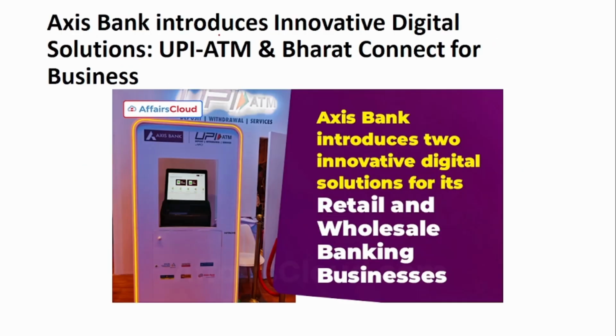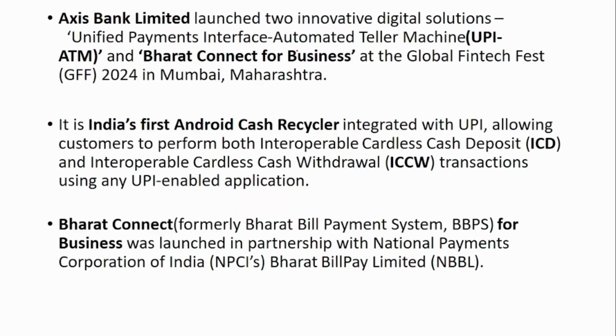The next news is Axis Bank introduces innovative digital solutions, that is UPI ATM and Bharat Connect for business. So this UPI ATM facility is nothing but India's first Android cash recycler integrated with UPI. That is, you can make cardless cash deposit and cardless cash withdrawal using this UPI enabled application.